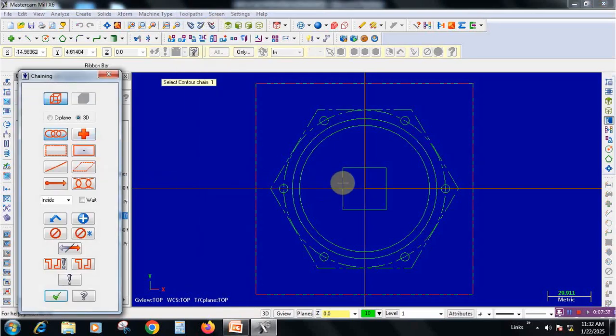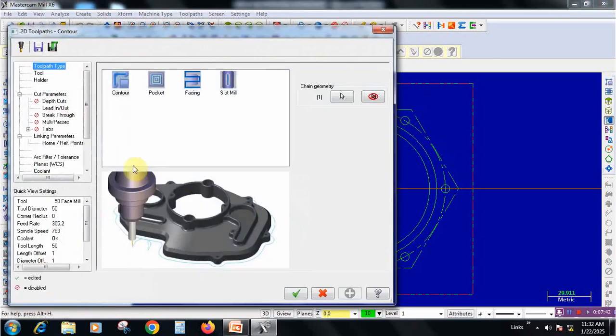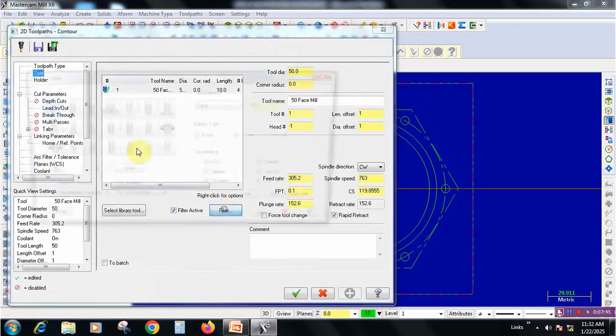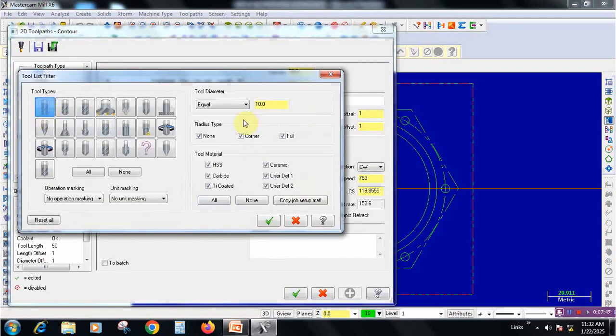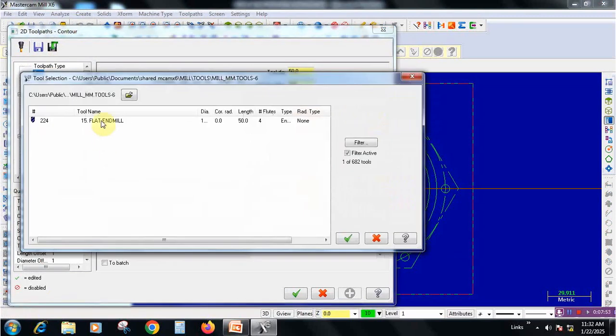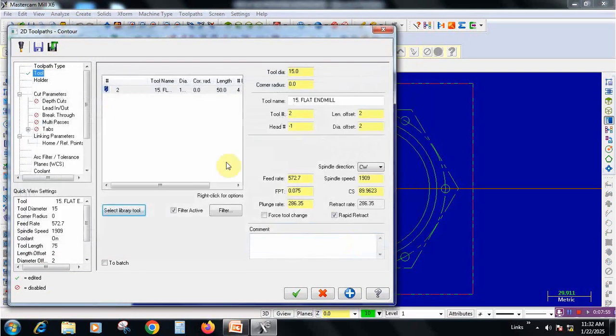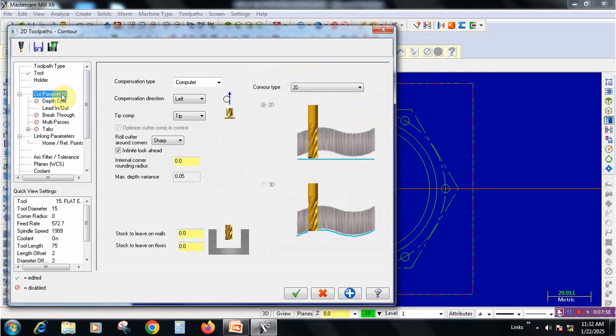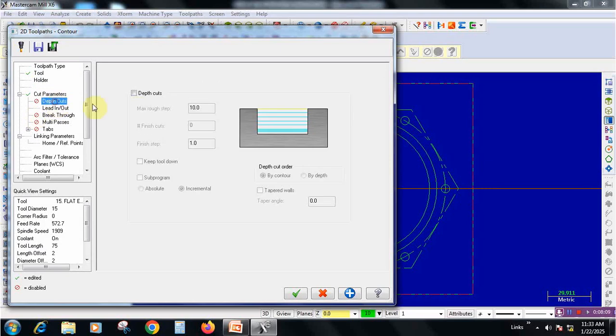Just click on the center rectangle and give it OK, and go to tool selection, go to filter. Now the end mill cutter to be selected, equal to 15 mm diameter, and go to library, pick the tool, go to cut parameters. The compensation will be right. While selecting the geometry, that direction will be anti-clockwise. So we need to change this to right, and go to depth of cut.